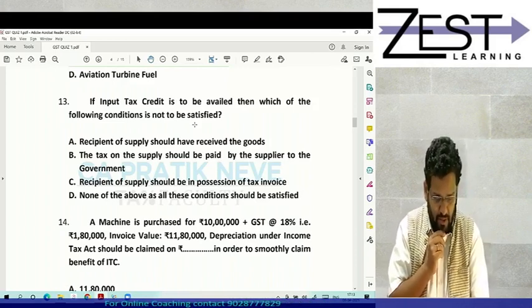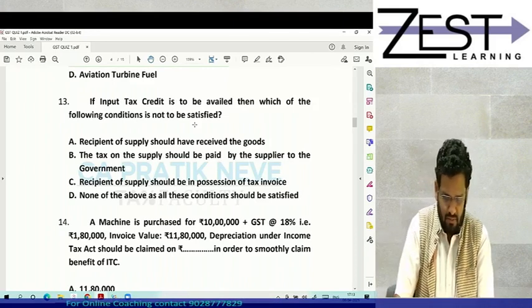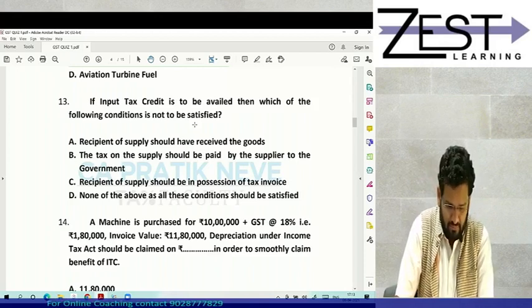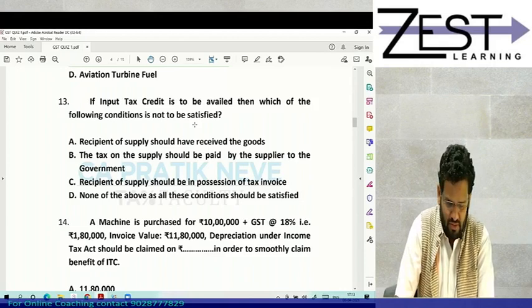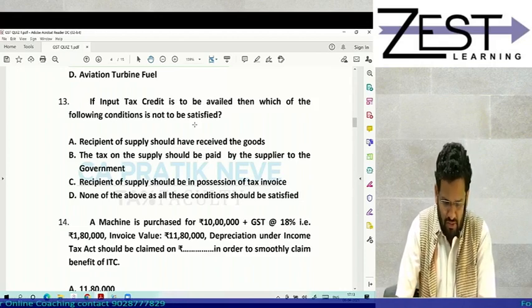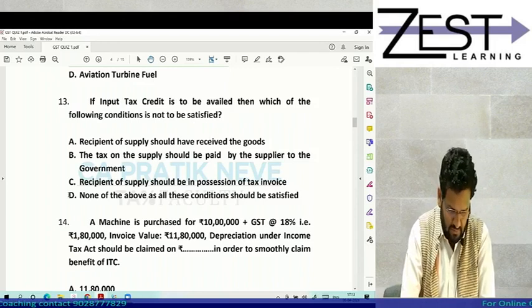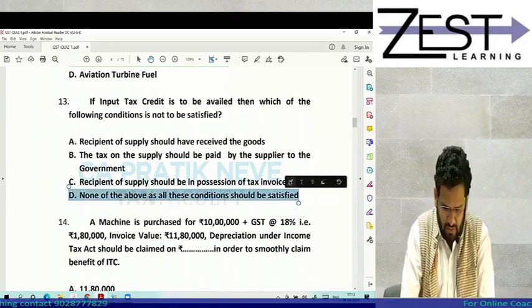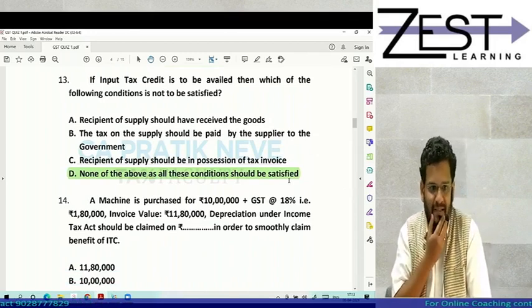Recipient of supply should have received the goods. Tax on supply should be paid by the supplier to the government. Recipient of supply should be in possession of tax invoice. None of the above, as all these conditions should be satisfied. So answer is D, none of the above, as all these conditions should be satisfied. Clear?